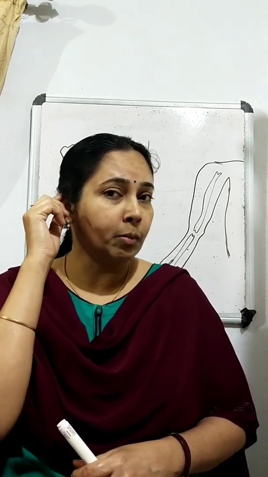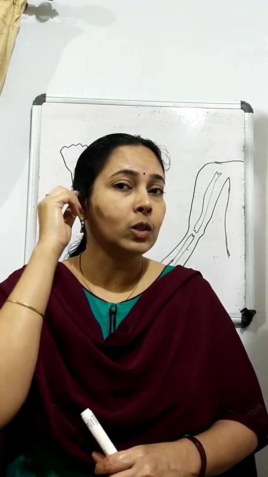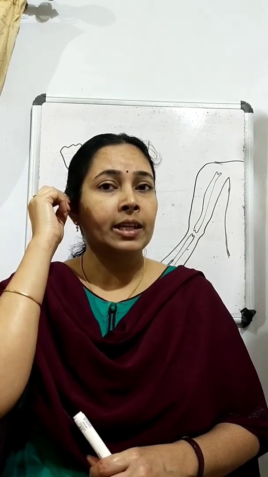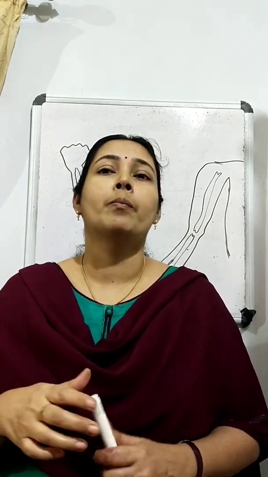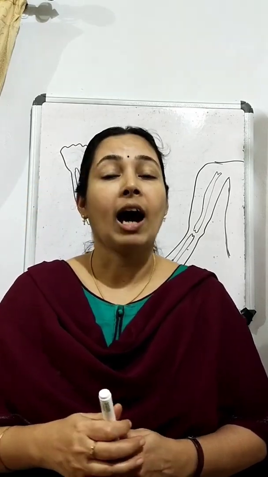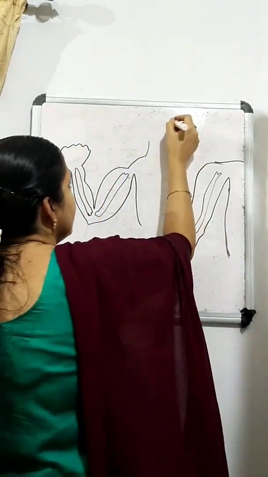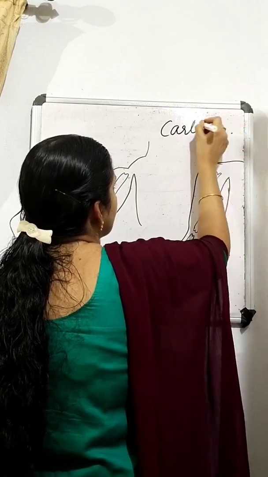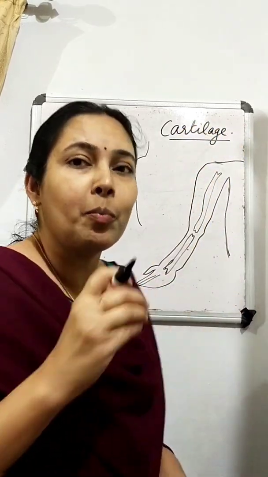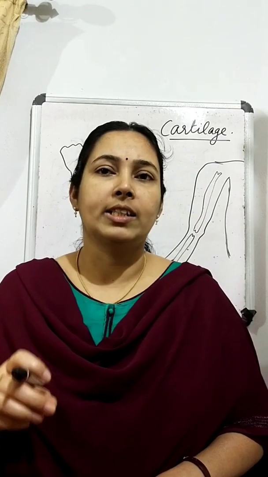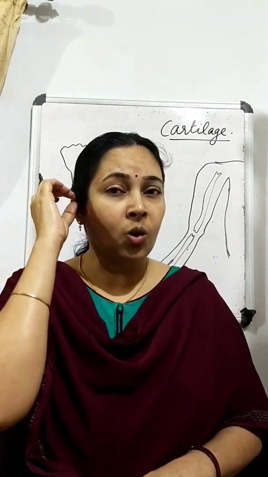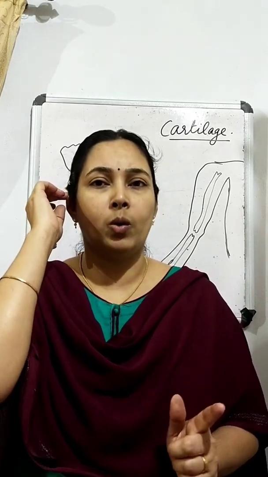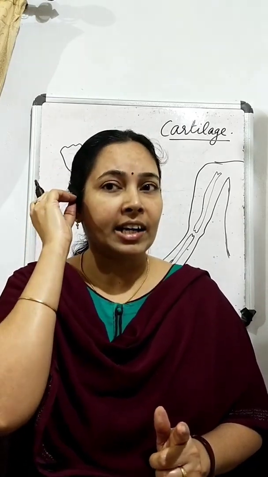So this is made up of some other structure. This part we can bend and it is not as hard as a bone. And that is called cartilage. So what do we call it? That is cartilage. So soft bones are called cartilage. This part is not as soft as the earlobe but not as hard as a bone also. So this is cartilage.